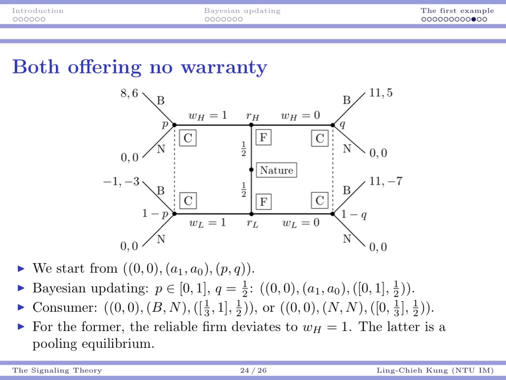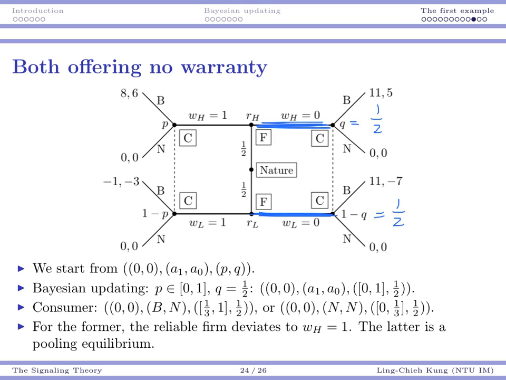Finally, there is a possibility that no company offers a warranty. So that's 0-0. In this case, we can update Q to be 1/2, just as the prior belief, but P can be anything. After the updating, P can be anything, but Q will still be 1/2. As the consumer, now I may decide whether to buy it or not buy it.